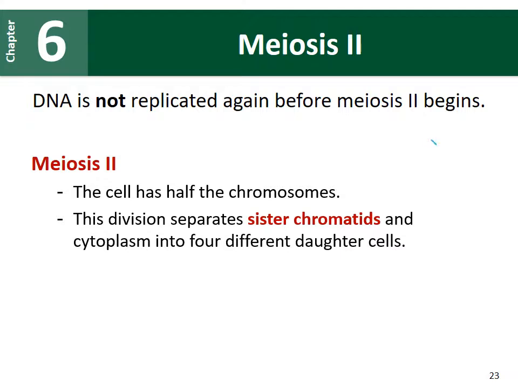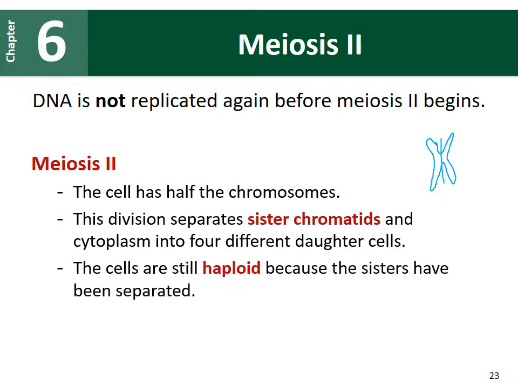If you remember, our chromosomes look like little X's. The left arm is a chromatid, and the right arm is another chromatid, and those are sister chromatids. We're going to be pulling those 2 chromatids apart. The cells are still haploid because those sister chromatids have been separated. So we're going to have cells that have 2 chromosomes in them.